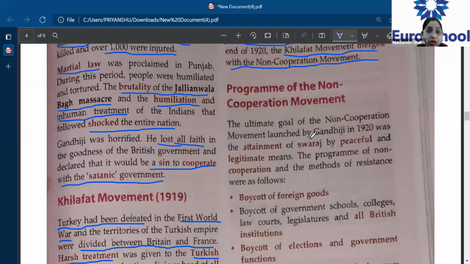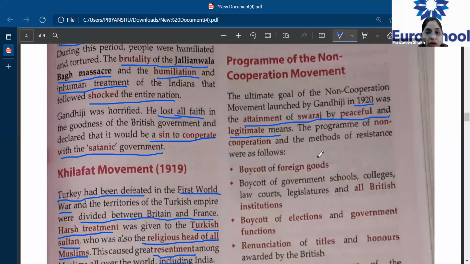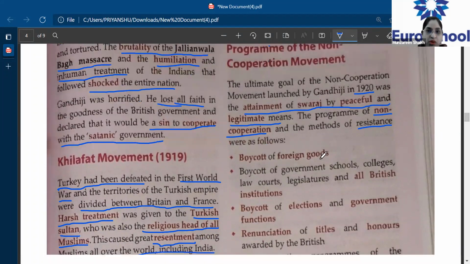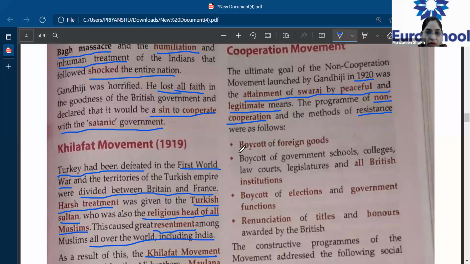Now, the program of the non-cooperation movement. The ultimate goal of the non-cooperation movement launched by Gandhiji in 1920 was to attain Swaraj, but by peaceful and legitimate means. Okay, so the ultimate goal of Gandhiji for the non-cooperation movement program was to have Swaraj, but through peaceful and legitimate means. The program of the non-cooperation movement and the methods of resistance were as follows. So what all things were included in the non-cooperation movement?